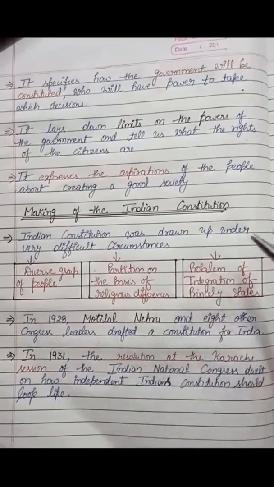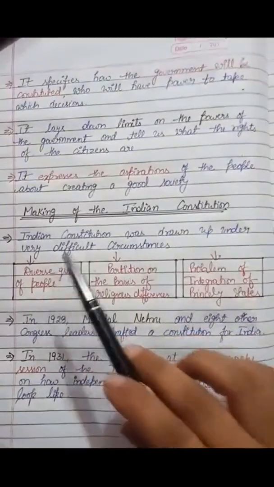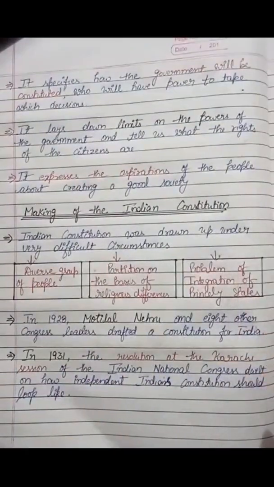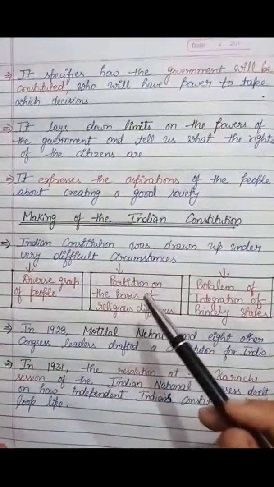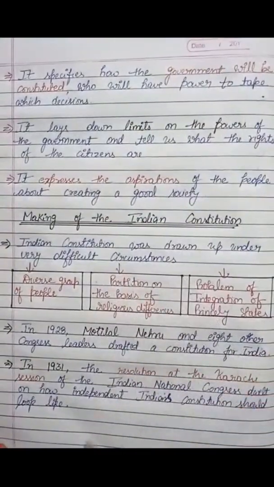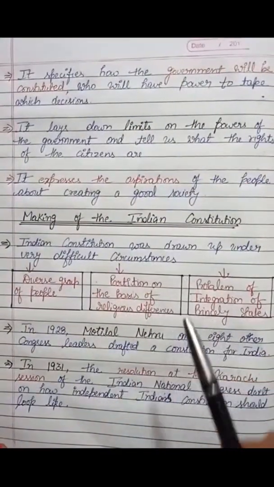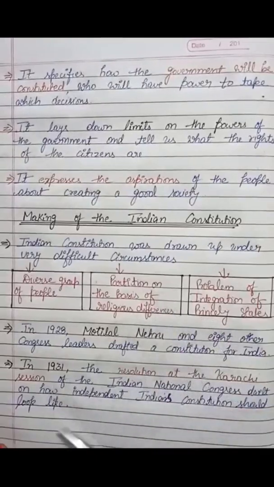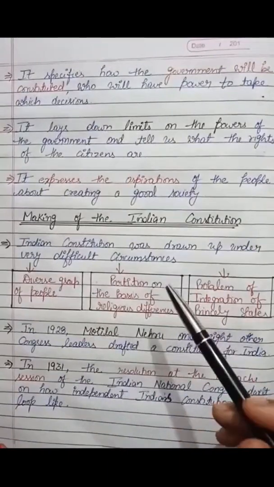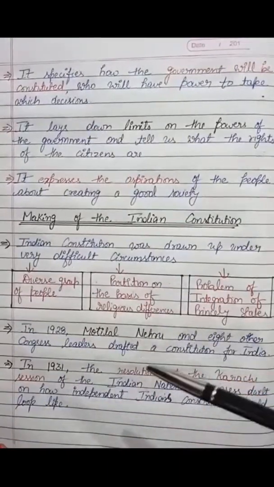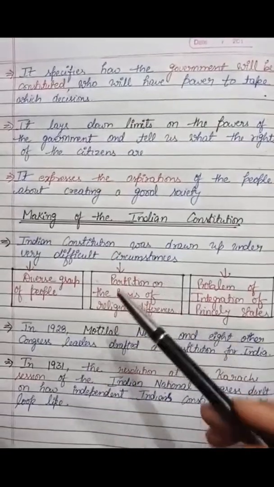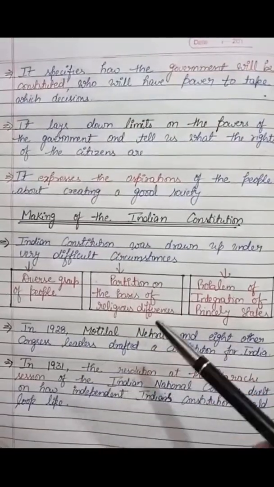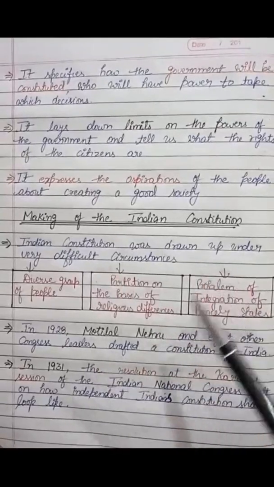Now, the next important topic is how the Indian constitution was made. Dear students, like South Africa, India's constitution was also drawn up under very difficult circumstances. The making of a constitution for such a huge and diverse country was not an easy task, because at that time the people of India were emerging from the status of subjects to the status of citizens, and India was facing many problems.